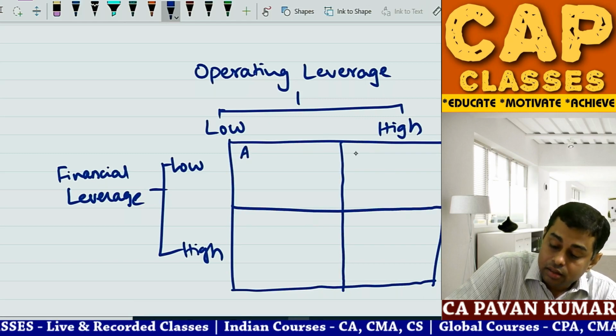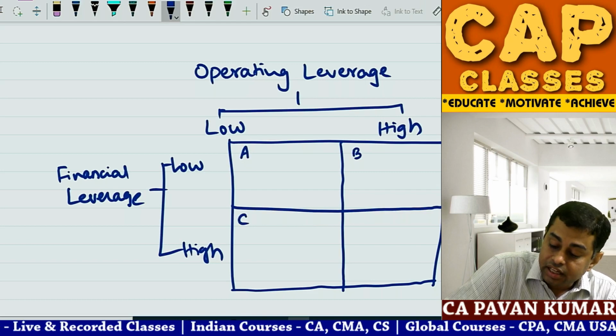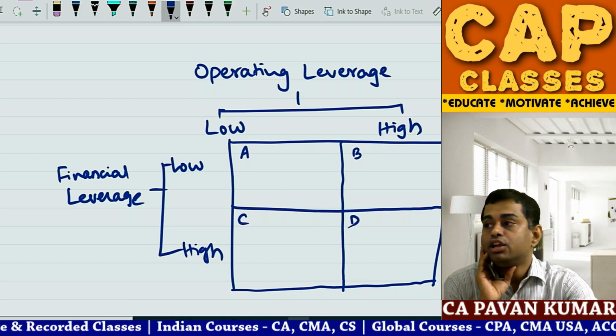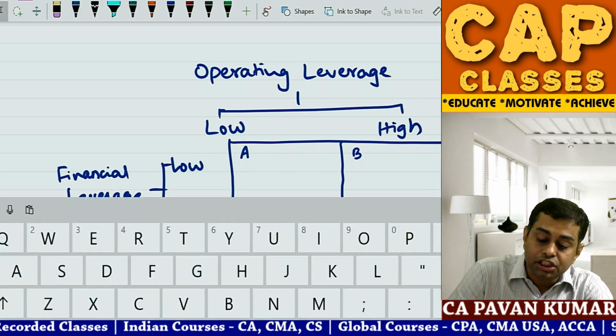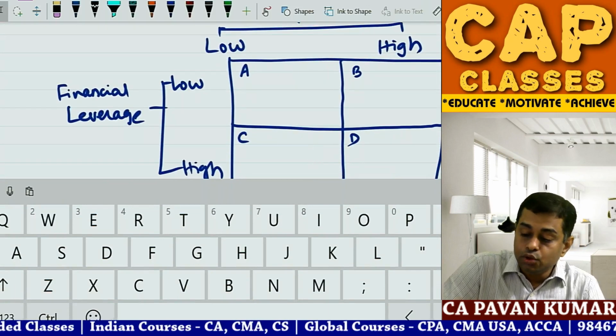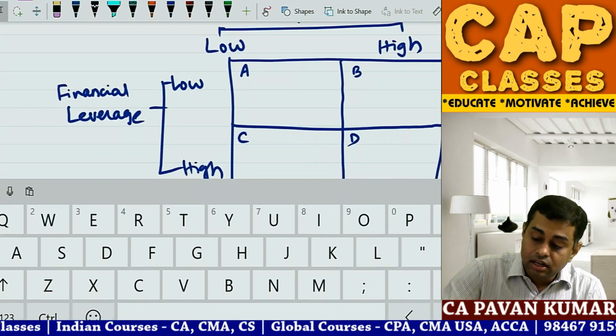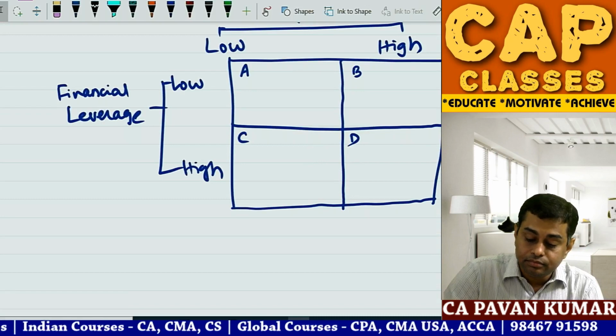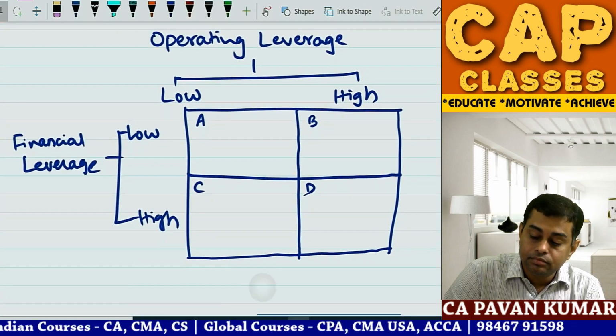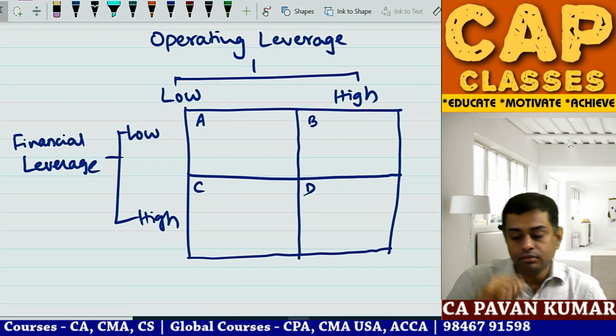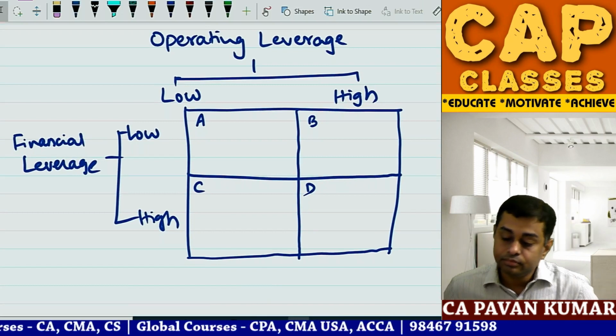A, B, C, D. You understand? Now you tell me which is the ideal situation. Which seems to be an ideal situation? Hello, answer. Answer, I'll see.